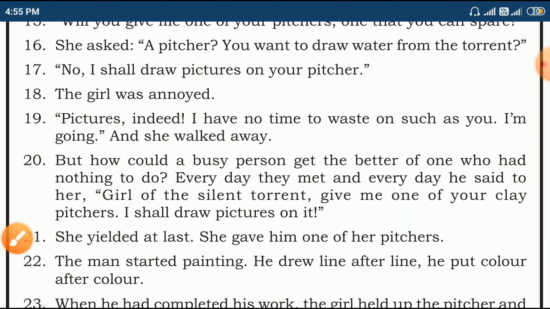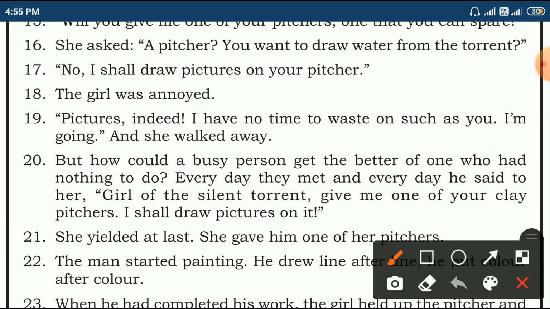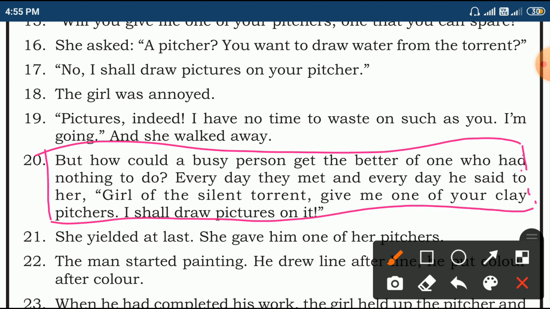But how could a busy person get the better of one who had nothing to do? Is it possible? No. A busy person is always busy. They don't want to commit with a person who didn't do anything. Every day they met, and every day he said to her, girl of the silent torrent, give me one of your clay pictures. I shall draw pictures on it. He used to say that each and every day when she is meeting with him, he used to ask to give one of her pictures. Is she ready to give?